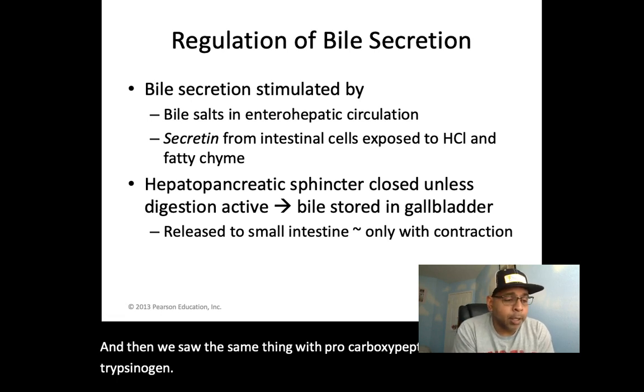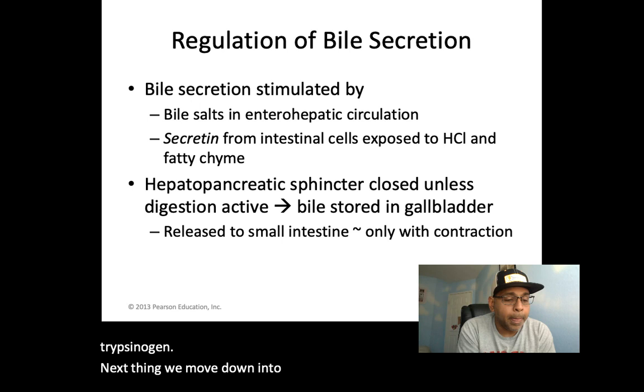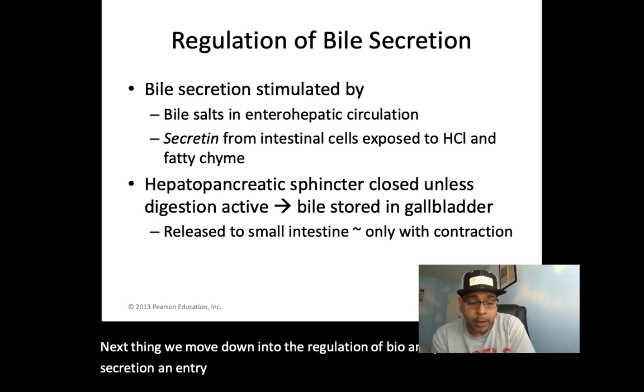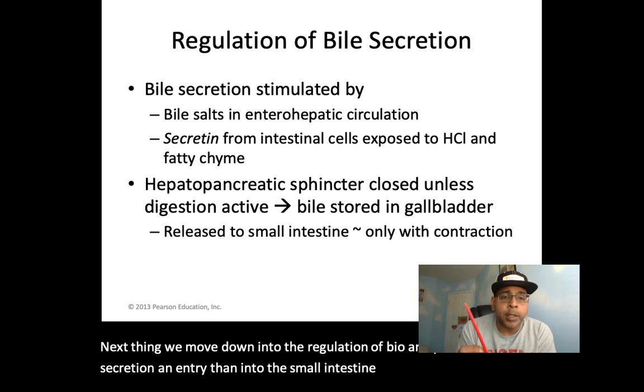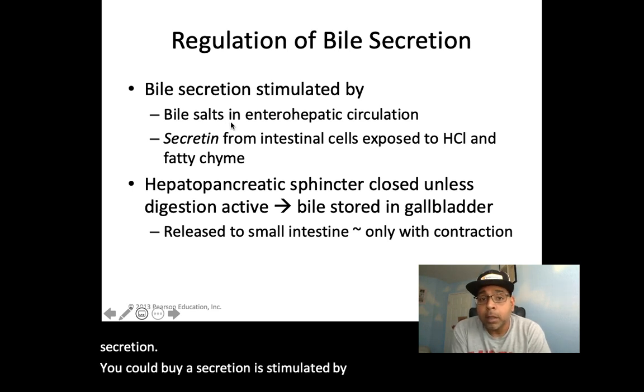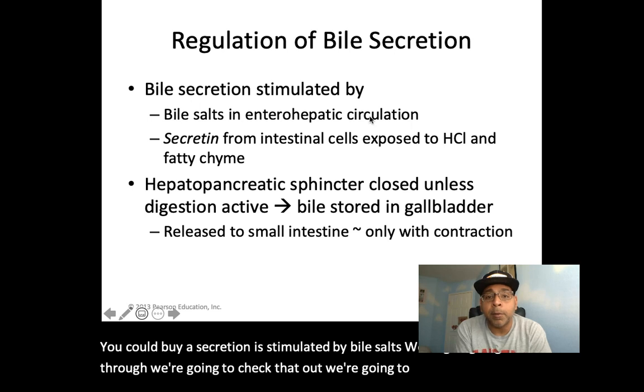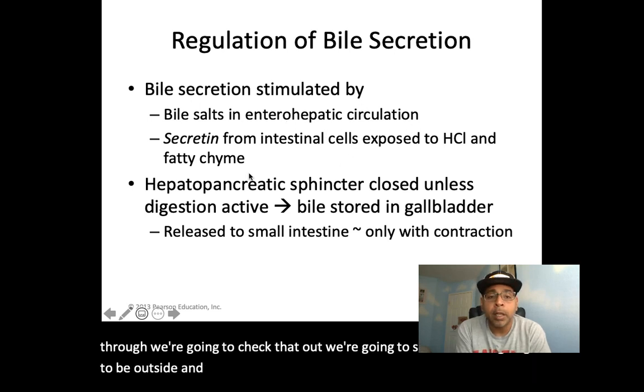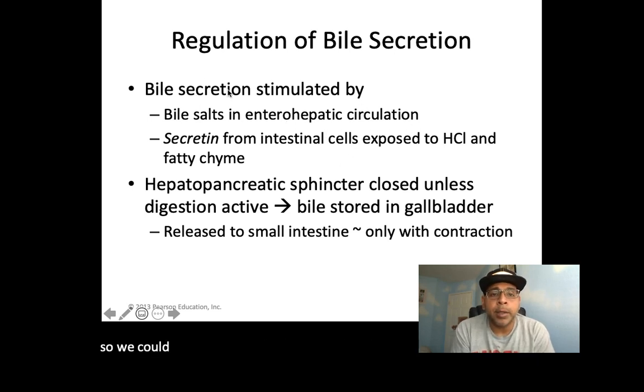Next, we move down into the regulation of bile and pancreatic secretion and entry into the small intestine. Now, bile secretion is stimulated by bile salts. We're going to check that out. That's going to be bile salts that are found in the enterohepatic circulation. We could see bile secretion is going to be stimulated by bile salts and secretin.